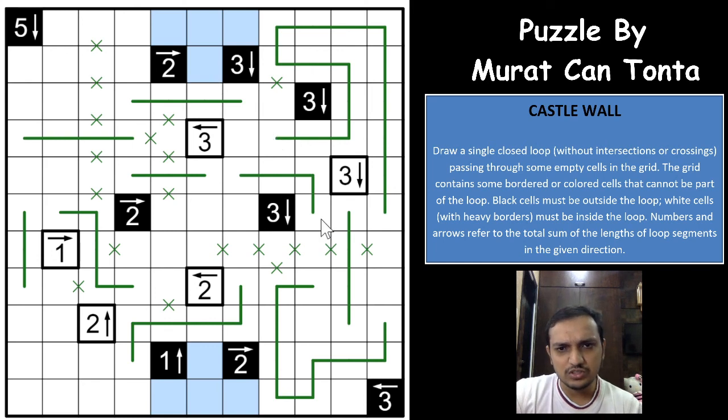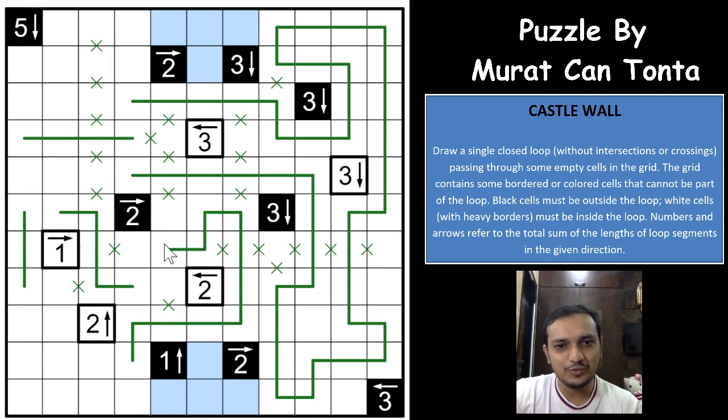Okay, now this is going somewhere, guys. For the 3 to be fulfilled, this would have to go down, because there is no other way for the 3 to be fulfilled. So this will go down, this will go this way, and now we have done something here, and this 3 is fulfilled now, right? So you have a cross here, here and here, so this will go this way, this will go this way, and this 2 is also fulfilled, right? So this will have to come down, this one is fulfilled, this will have to come down. Superb. So this 2 is also fulfilled, this will have to again come down now. There has to be a cross here.